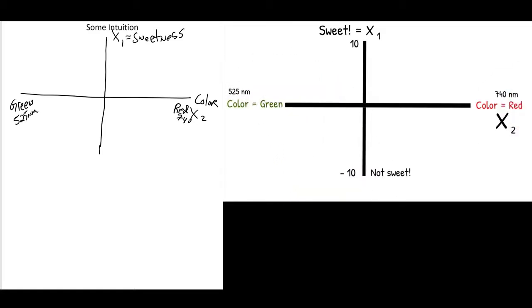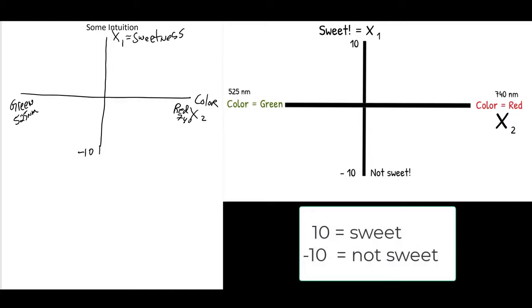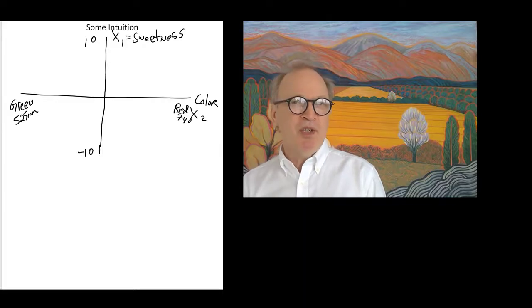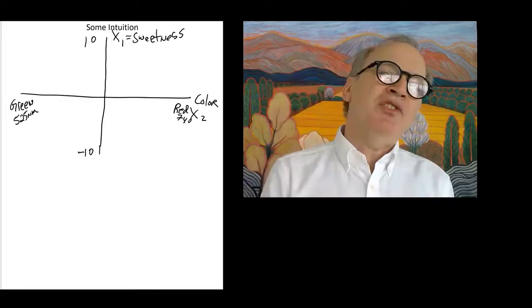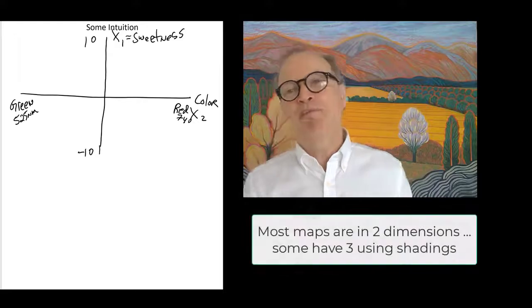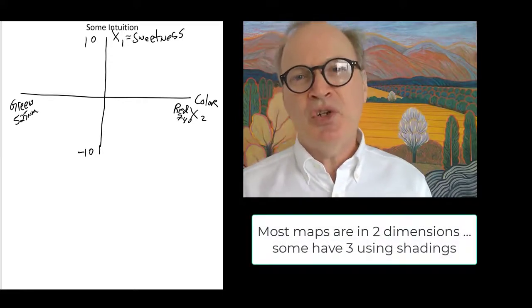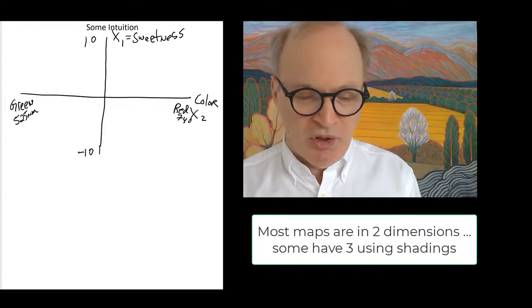Very technical dimensions, right? And then on sweetness, let's say -10 is very bitter, not very sweet, and +10 is extremely sweet. Now, question: where do the different ingredients of a salad plot within these two dimensions? What we've done is boil down all of the possible things we could think of to just two dimensions, or what some people might call two factors.